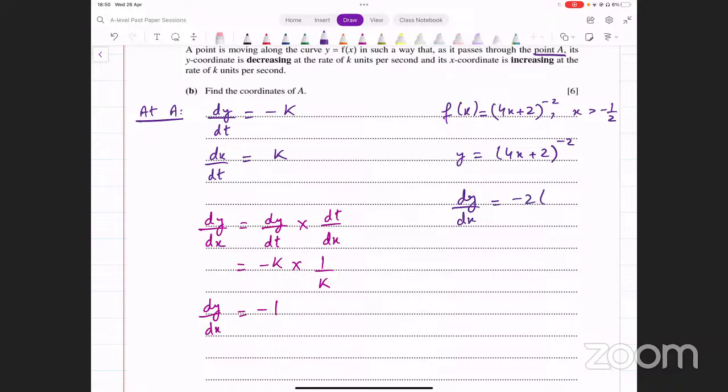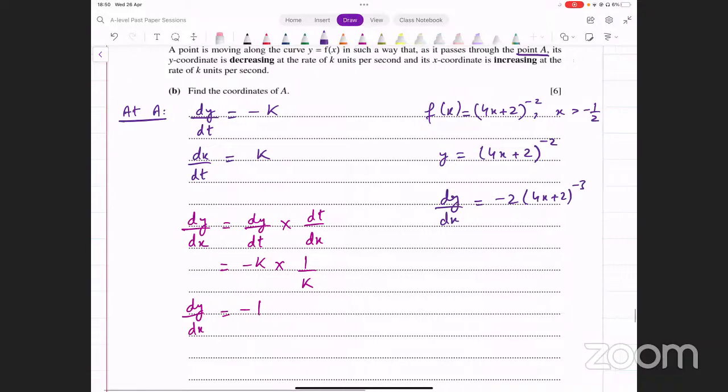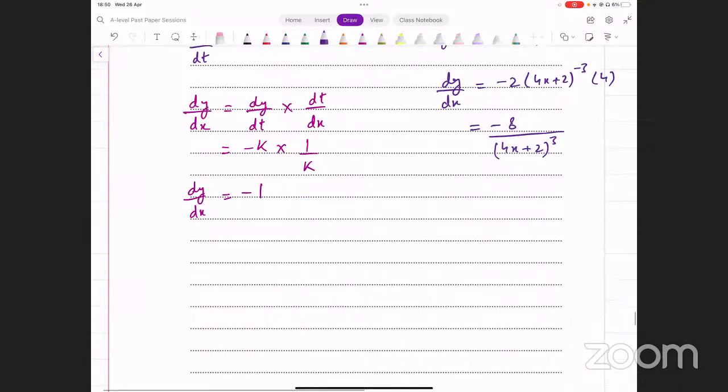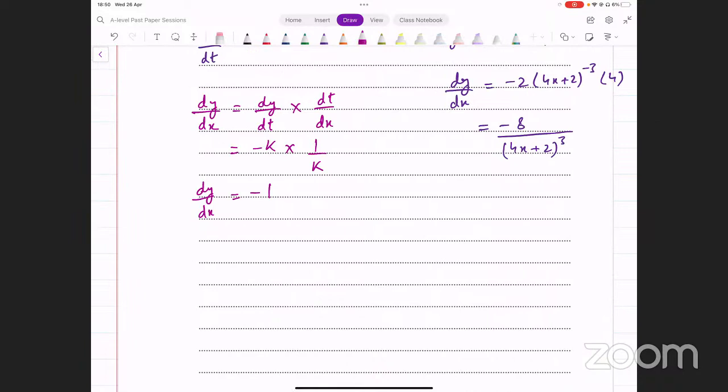What do you get from that? -2 into 4x plus 2 whole raised to power -3, and you also have to multiply by the derivative of the base. 4x plus 2 का derivative क्या हो जाएगा? 4. You multiply by that, and that gives you -8 over 4x plus 2 whole raised to power 3. This is dy/dx. अब क्योंकि dy/dx की वैल्यू -1 होनी चाहिए, हम क्या करते हैं? इसको इक्वेट कर देते हैं, -8 over 4x plus 2 whole cube. This should equal -1.